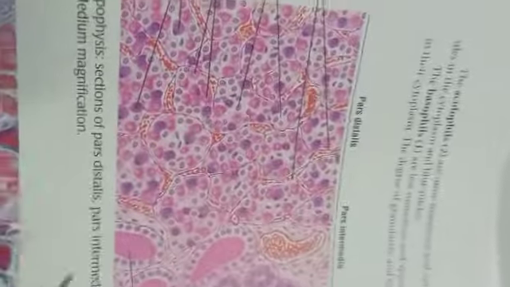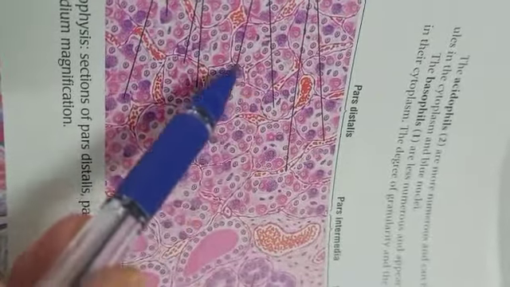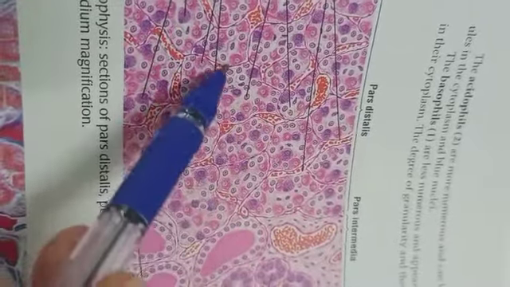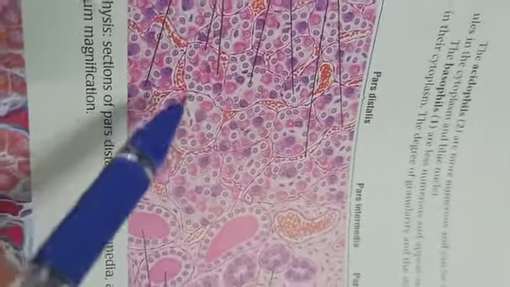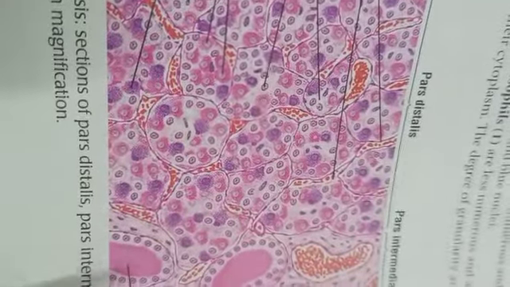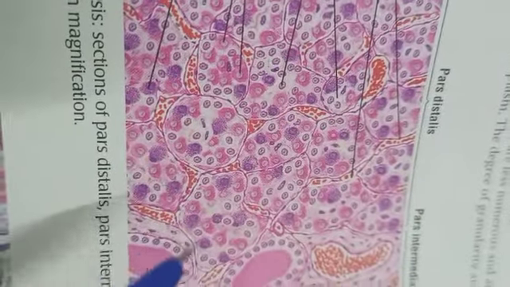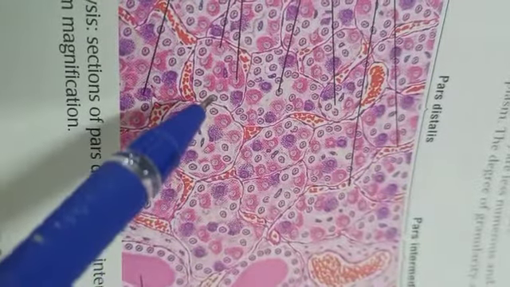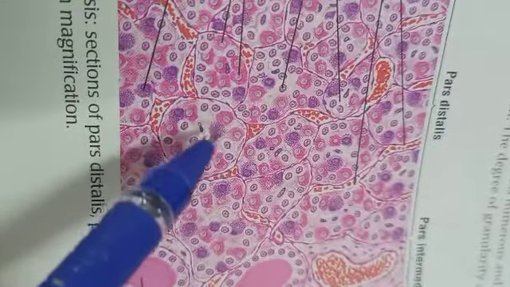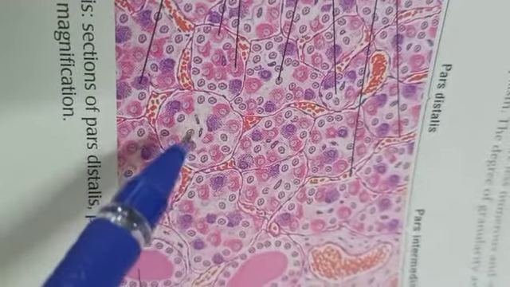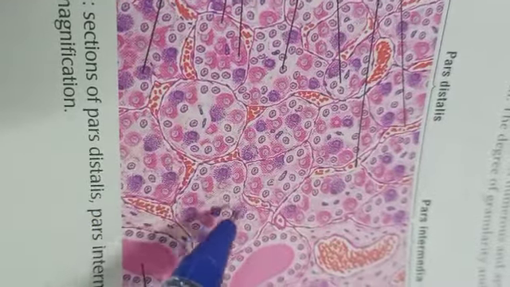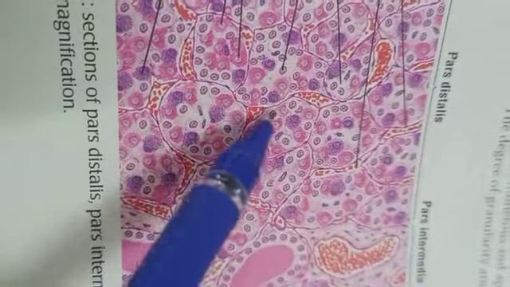This is a magnified view of the anterior pituitary. Here we can see groups of cells which are separated by blood vessels or sinuses, blood-filled spaces. Two types of cells can be seen in the anterior pituitary: chromophil cells and chromophobe cells. Chromophil cells are the staining cells, that is, cells which take stain, the colored portions. Chromophobe cells are the cells without any stain, the white regions.